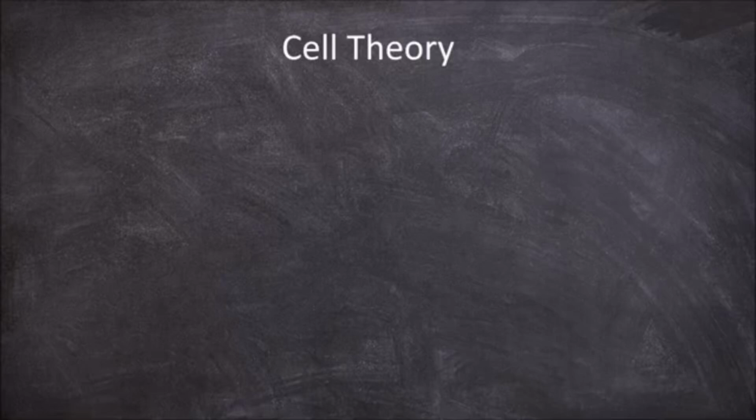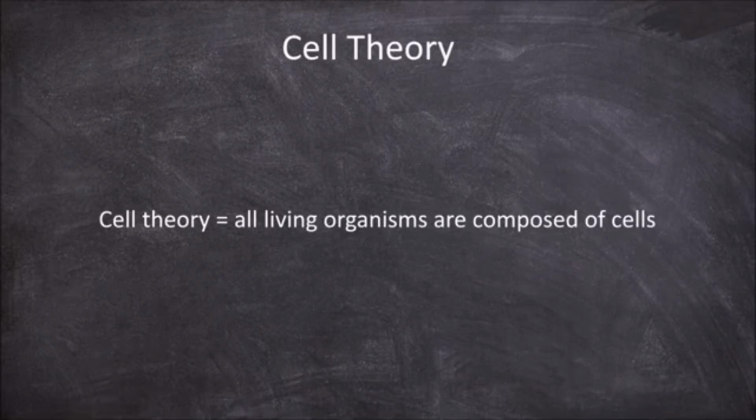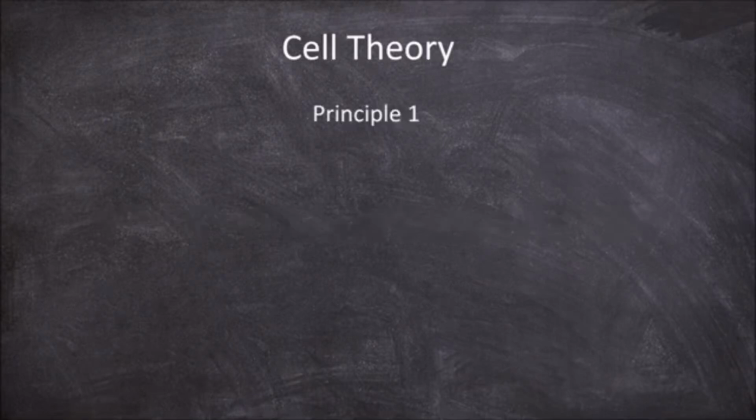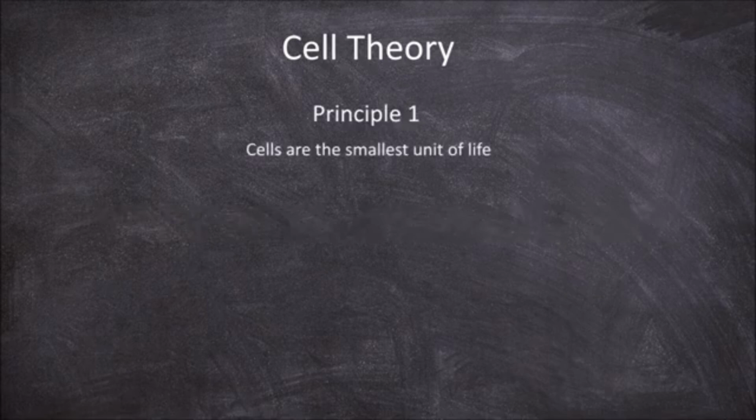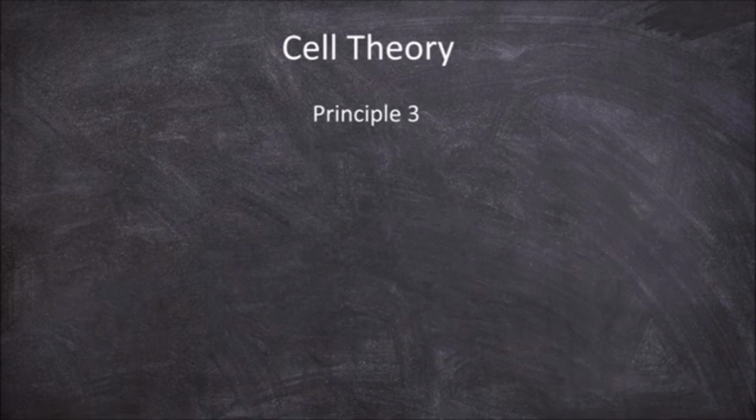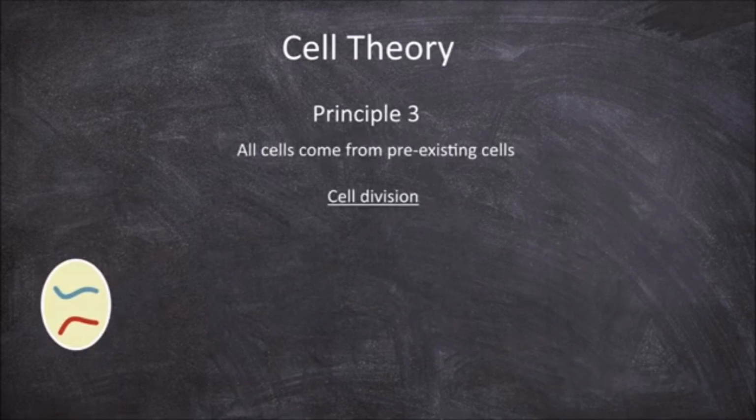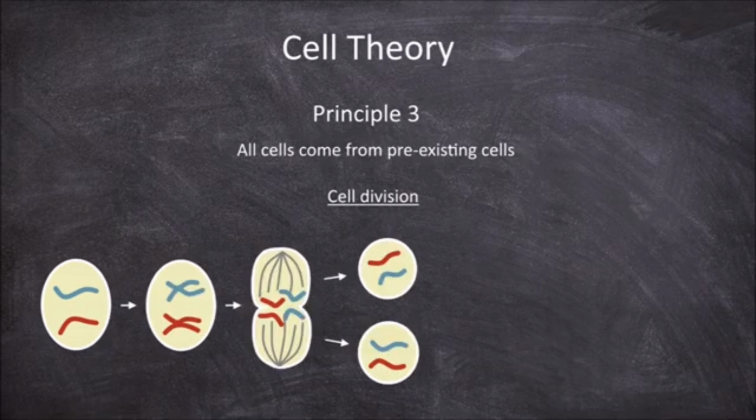Cell theory is a scientific theory that states that all living organisms are made out of cells. Cell theory has three different postulates, and they are that the cell is the basic unit of life, all living organisms are made out of cells, and all cells come from pre-existing cells. In this video, we will be discussing the history and the things that came into factor when discovering cell theory as a theory itself.